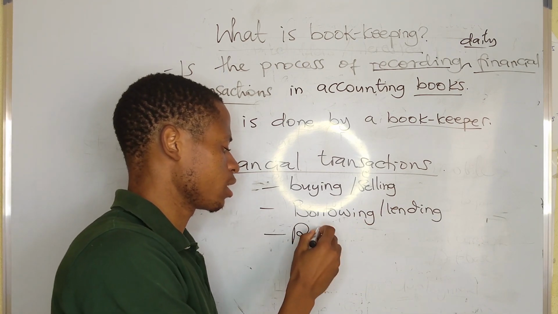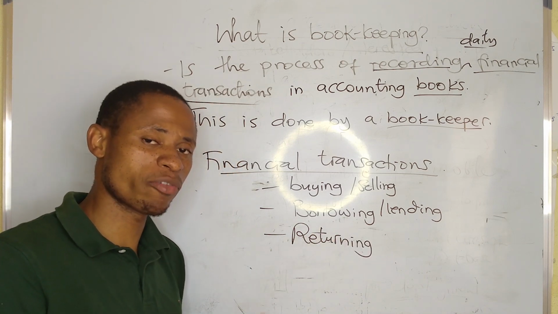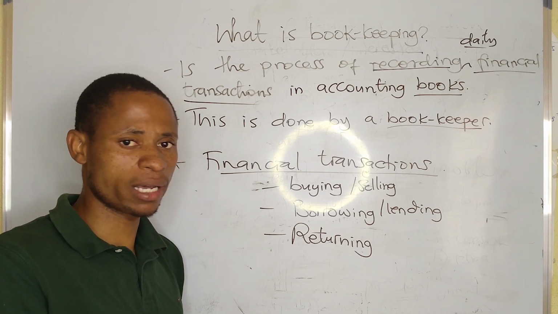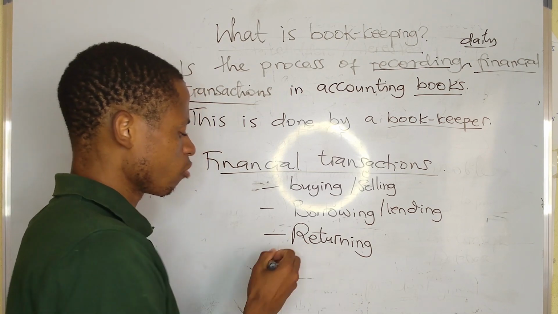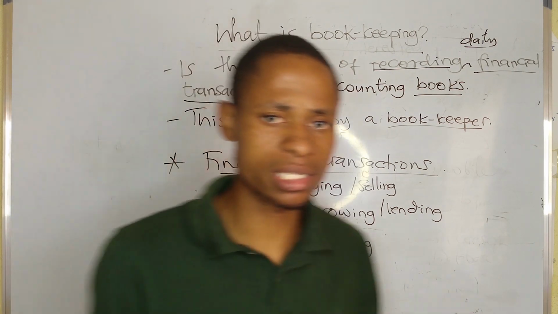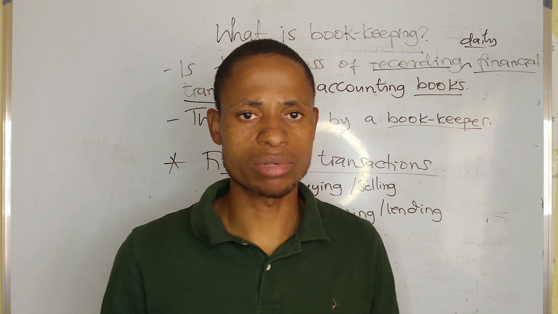Returns are also an example of a business transaction. If a business bought something from the supplier and now returns it, that's a transaction. There are a lot of business transactions, but these are some of the main ones that a business can do, and that need to be recorded in the accounting books daily.